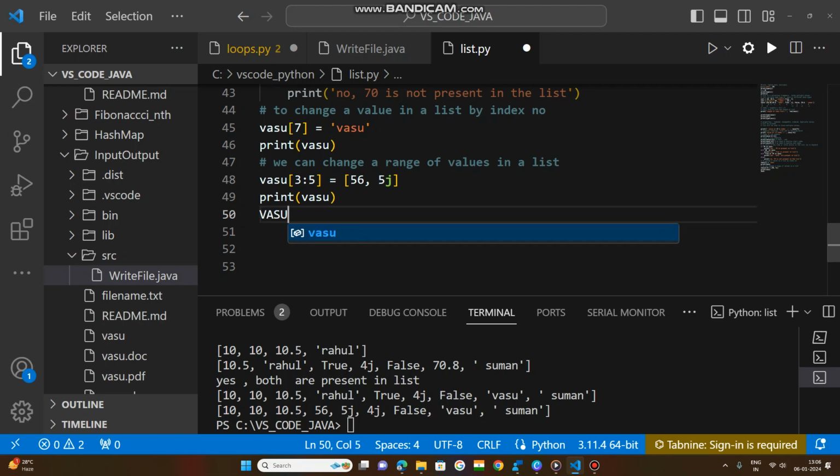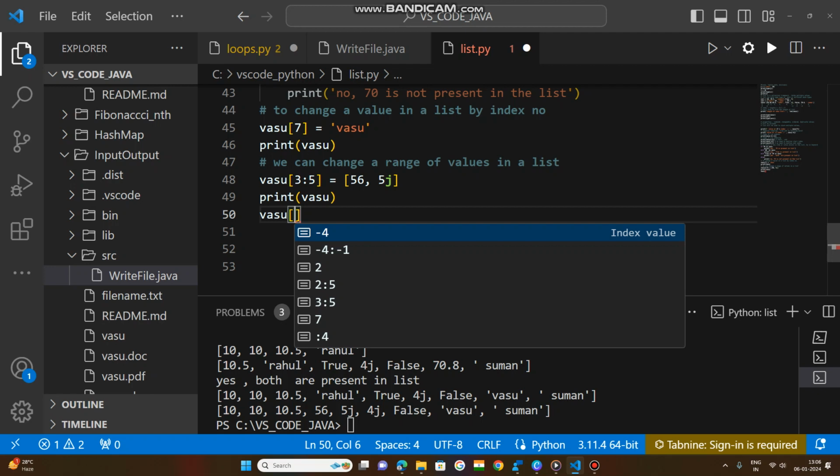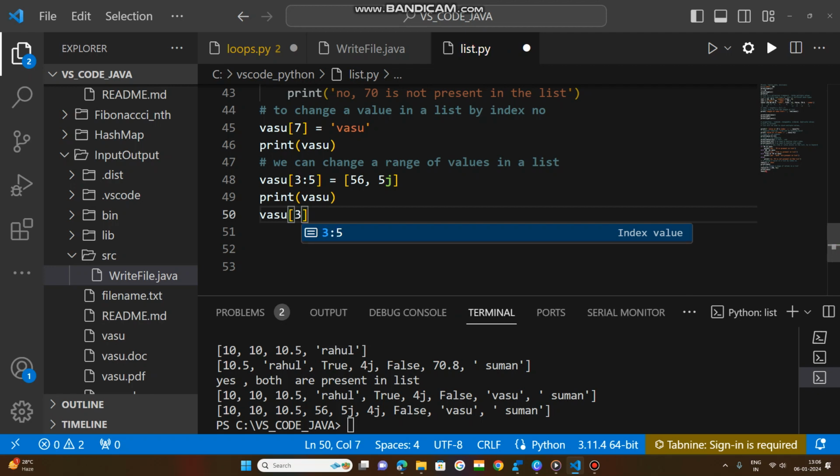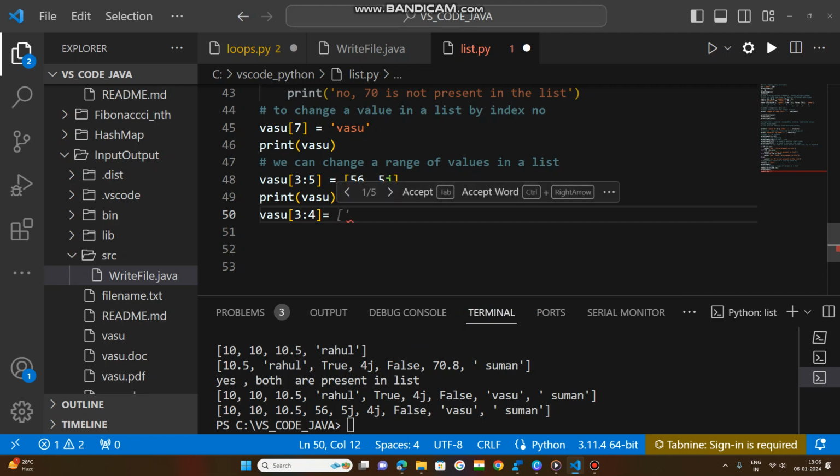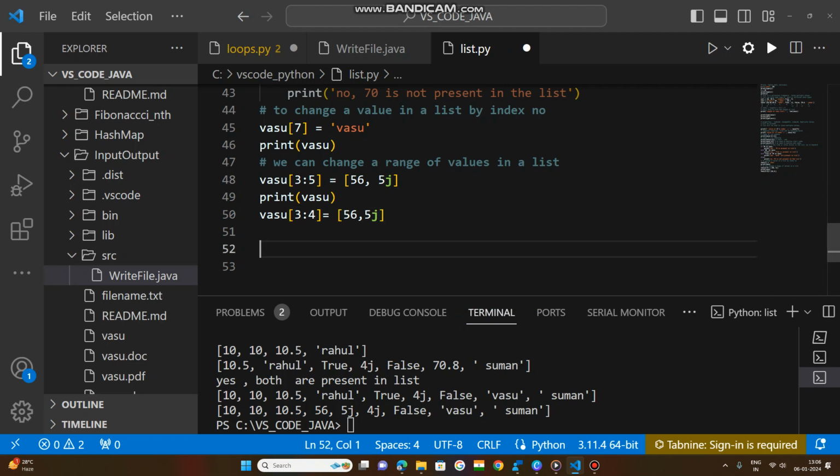If I pass a range of indexes, 3 to 4, with the same values, 56 comma 5j, then what happened? 56 will be kept at the third index, and at the fourth index 5j will be kept.